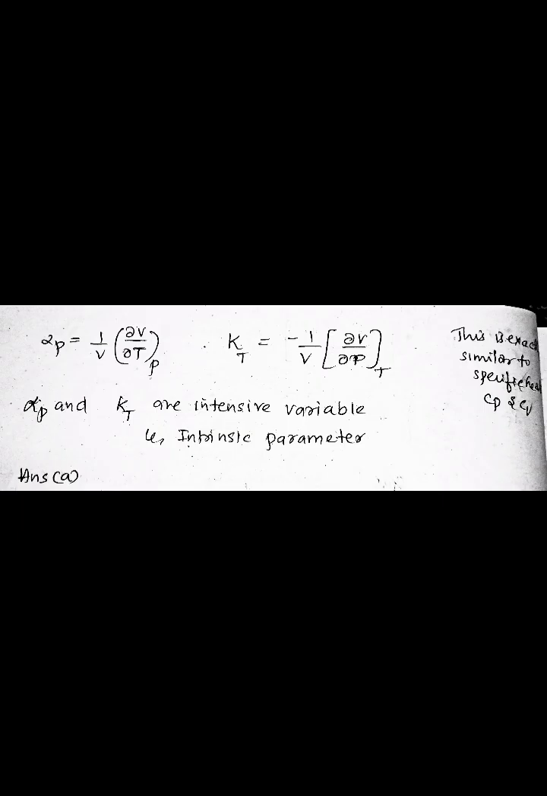Next question is, which of the following statements concerning the coefficient of volume expansion alpha and the isothermal compressibility kappa of a solid is true? So here we need to find which statement is correct. Here alpha P is equal to 1 by V into dou V by dou T at constant pressure, and kappa T is equal to minus 1 by V into dou V by dou P at constant temperature. This is just like the specific heats Cp and Cv. So we can say alpha P and kappa T are intensive variables. That means they are intrinsic parameters. So the answer is option A.